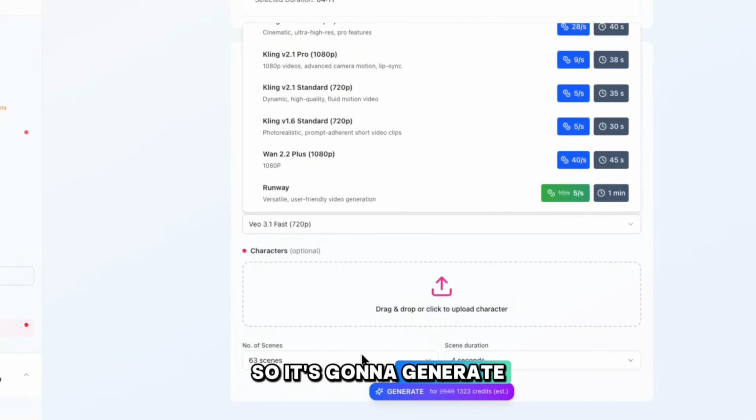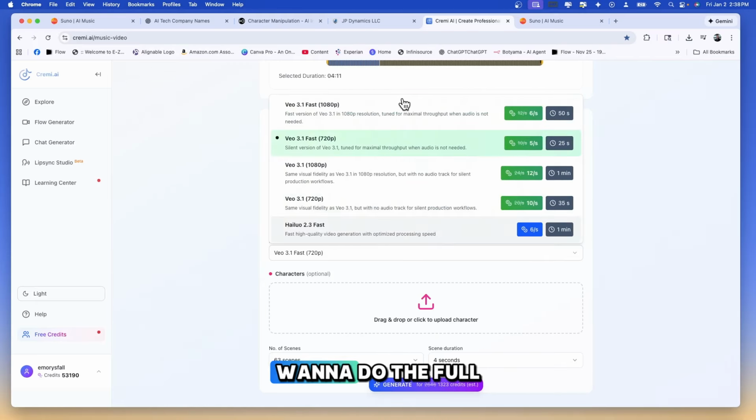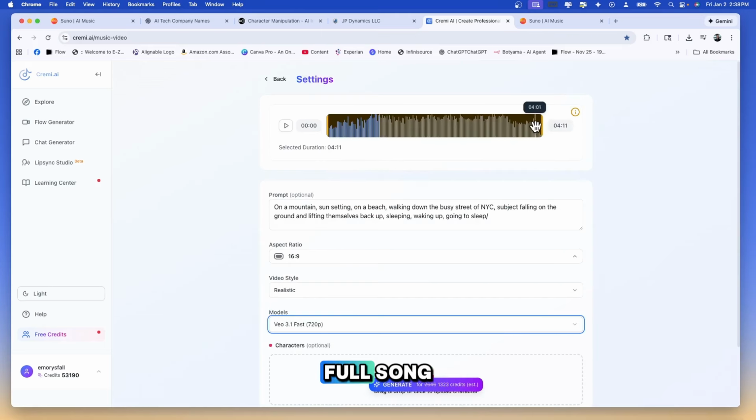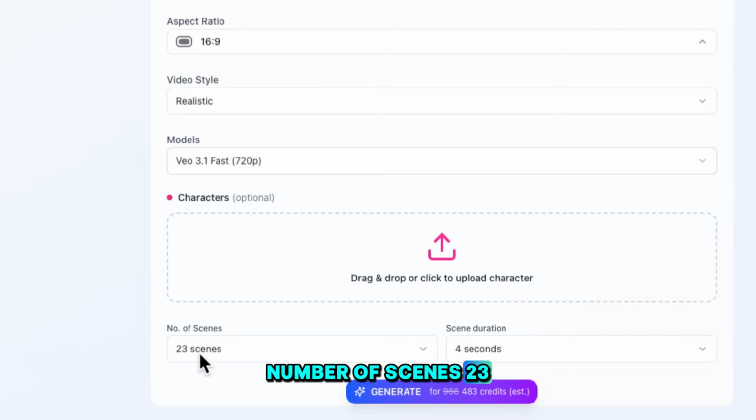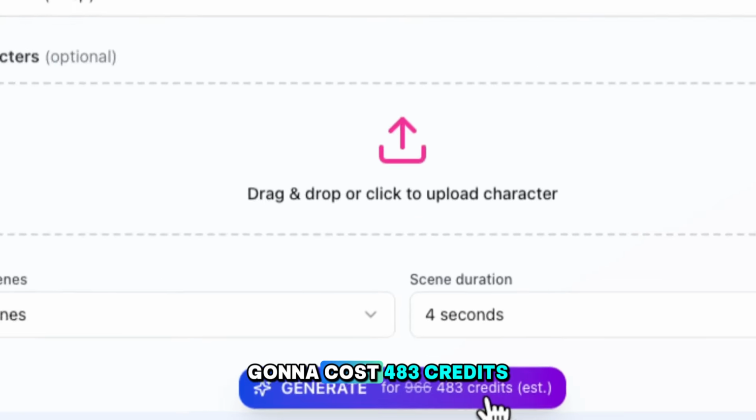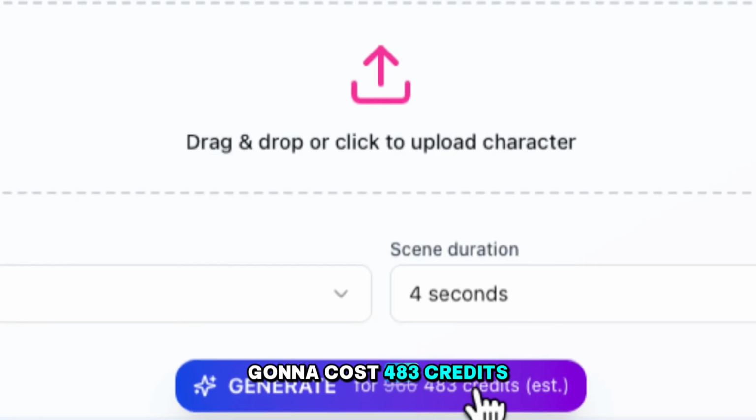It's going to generate 63 scenes. However, I don't think I want to do the full song. It's 4 minutes. Let's bring it all the way back, because we don't want this demo to be 3 hours long. We want it to be short for you guys, because I know how much you like short and sweet. So we're just going to do a minute and a half, which should get us through the crux of the song. Down here, number of scenes, 23, 4 seconds, and it's going to cost 483 credits.